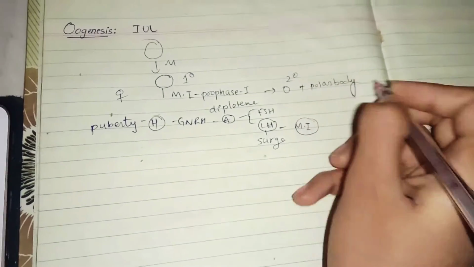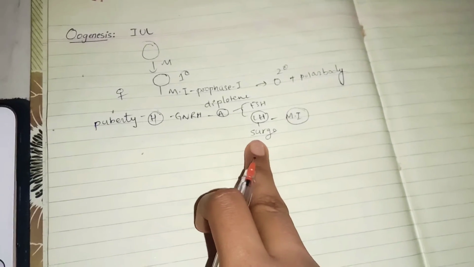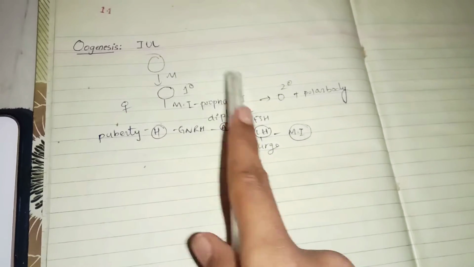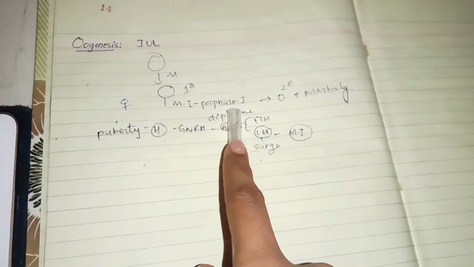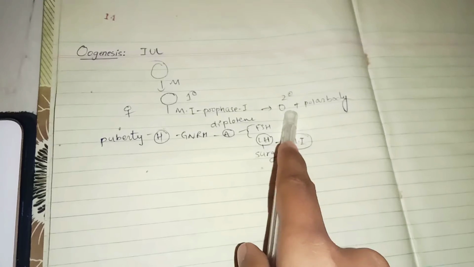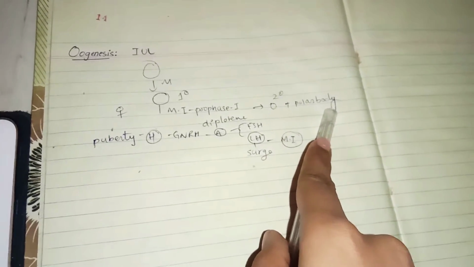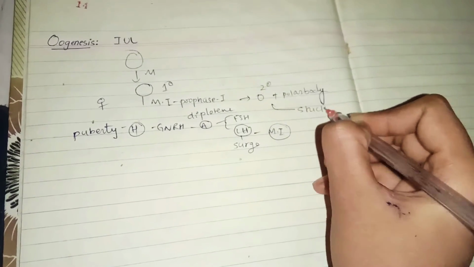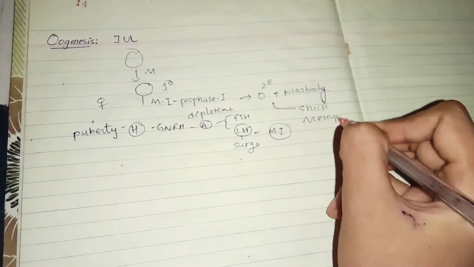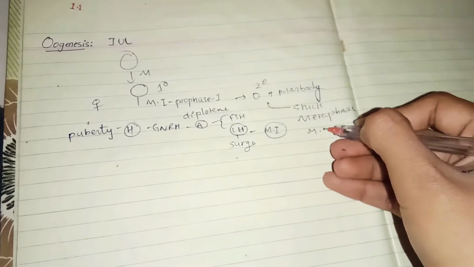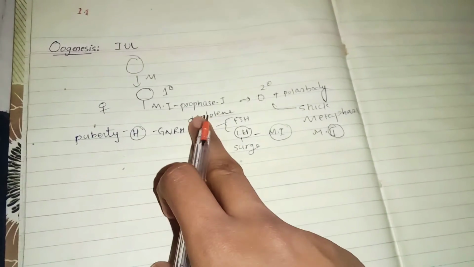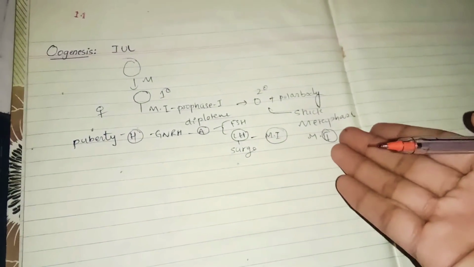This is important. Because of the LH surge, the meiosis 1 where it has stopped continues by converting into secondary oocyte and also polar body. And this secondary oocyte is again stuck at metaphase. Okay, so it is now in meiosis 2. In meiosis 1 we have said it is stuck at prophase, so in meiosis 2 it is stuck at metaphase.